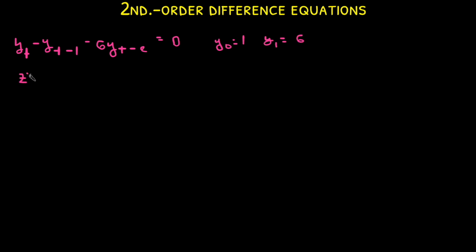First, we find the auxiliary equation, which is z squared minus z minus 6 equals 0. If we factorize this, we get (z minus 3) times (z plus 2) equals 0. This means that the two solutions are z equals 3 and z equals negative 2.